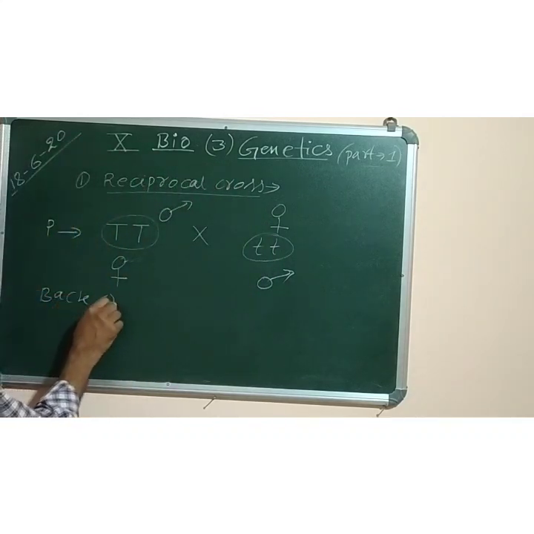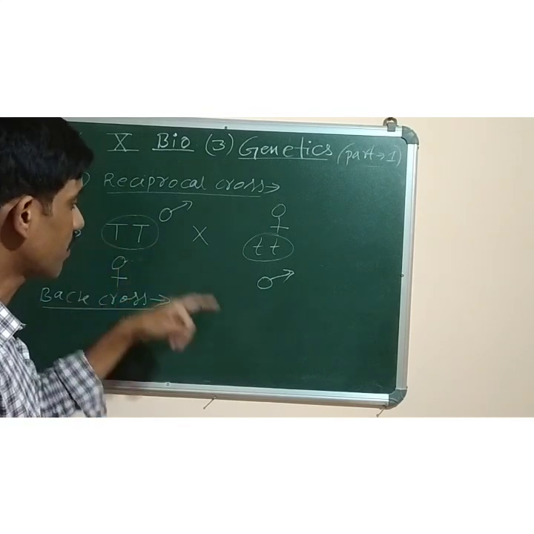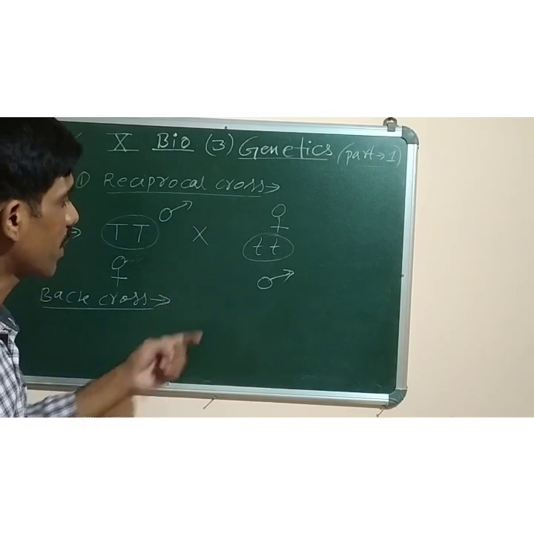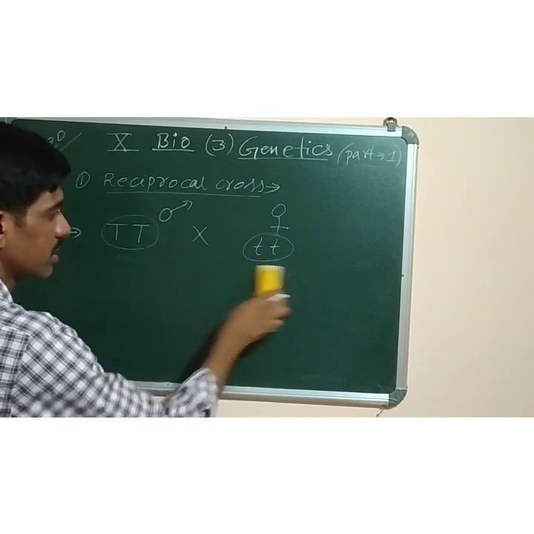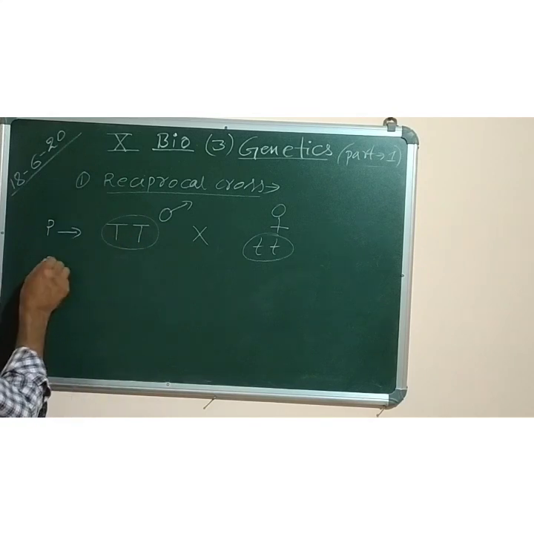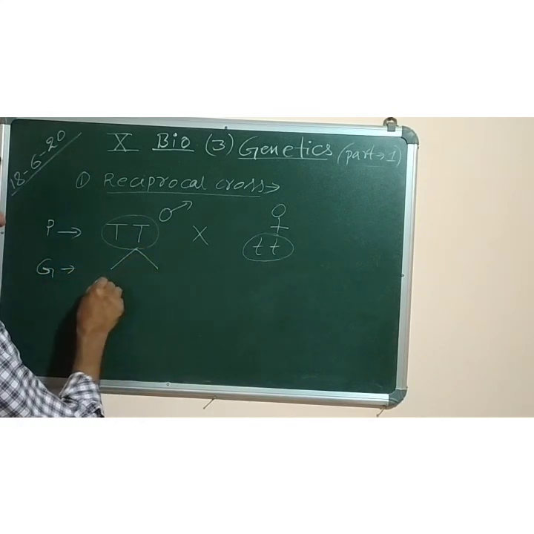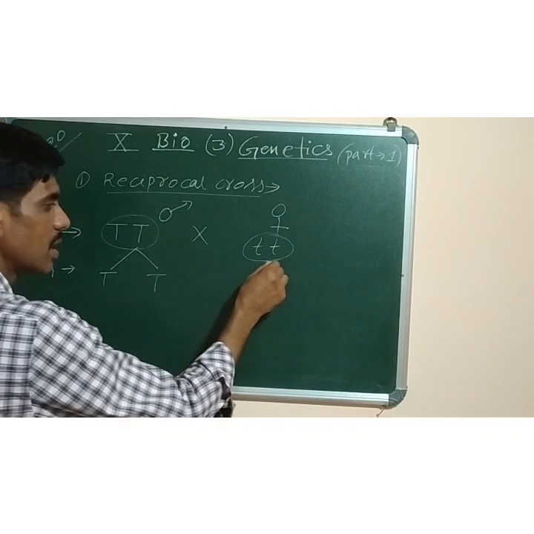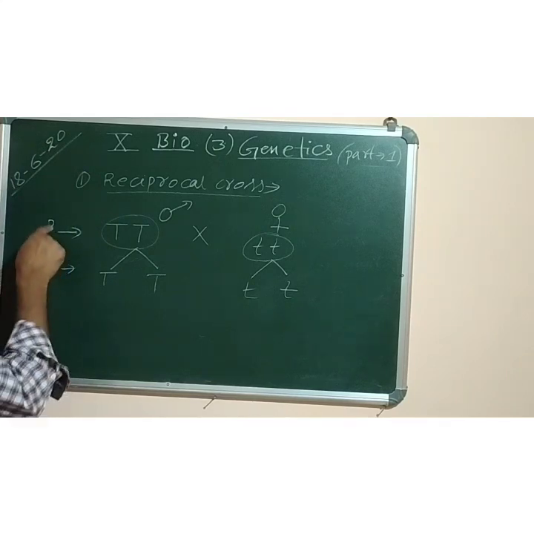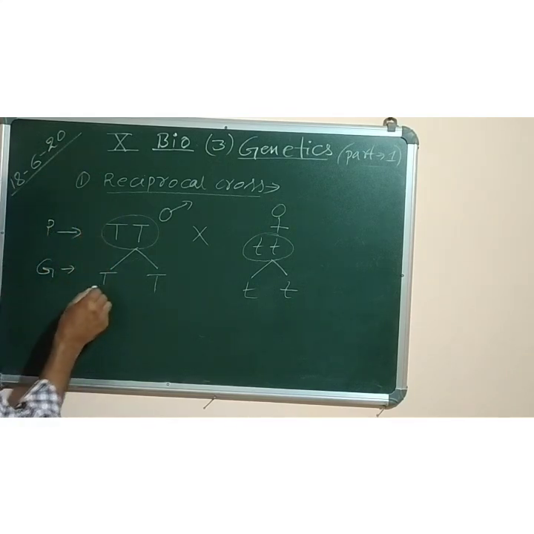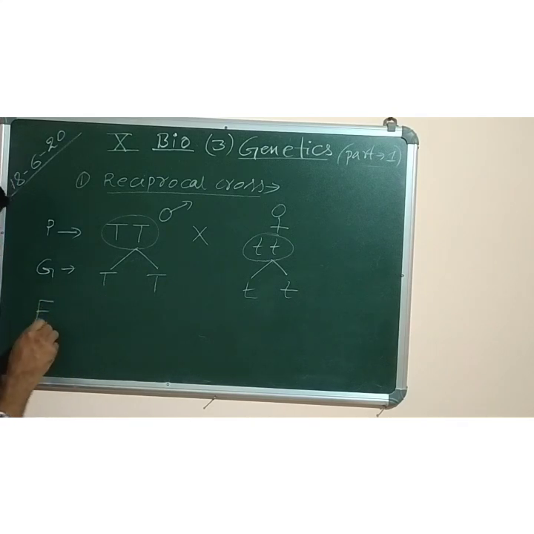Definition I am not writing, already you will get it in the book also. What is back cross? A cross between F1 hybrid with any of the parents. Let me cross it so that you can understand what is back cross. This one is the parents, they will produce the gametes. Here both the gametes contain the similar genes, that is capital T, capital T. Here also both the gametes are small t only. G means gametes. Parents, gametes. Okay? Now, when we write F1, F1 means first filial generation. Means the first generation which is produced.